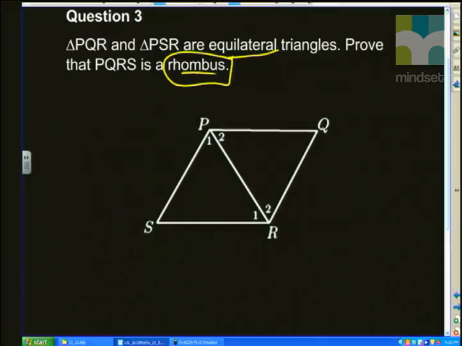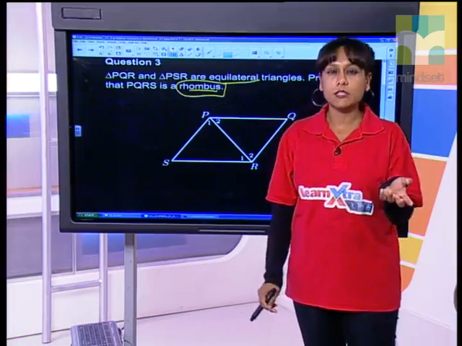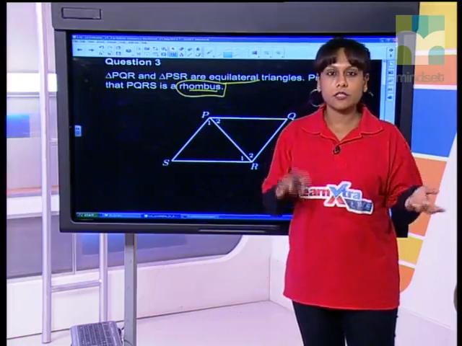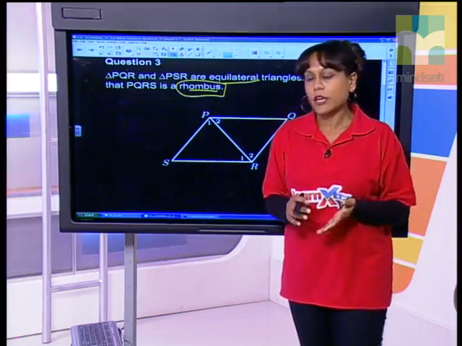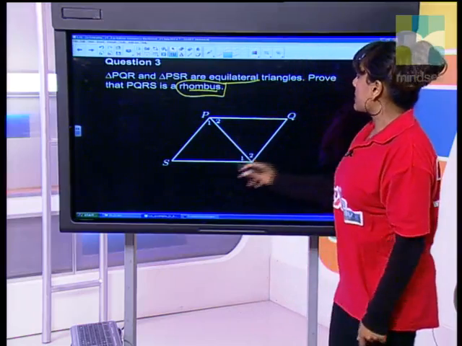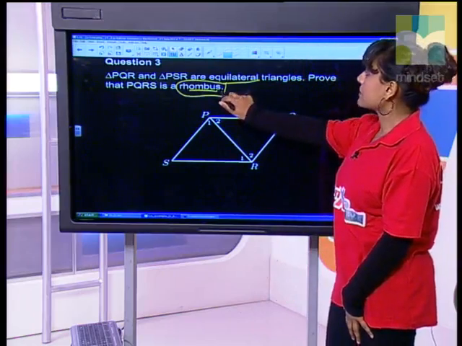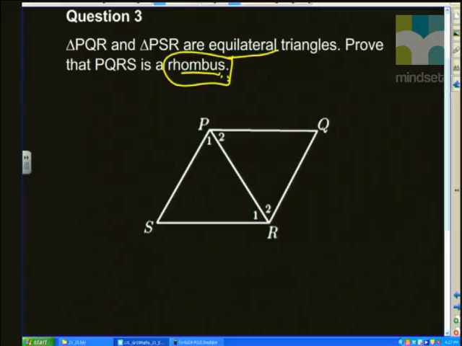Obviously, if you don't know what a rhombus is, that means you need to work a little bit harder on your theory, and you need to learn the properties of rhombuses, kites, etc. You need to learn all of those. Okay, so we're asked to prove that this is a rhombus. Now, one of the defining things is, remember, a rhombus is a parallelogram, which means you're going to have opposite sides being equal and opposite sides being parallel. But the thing that's special about a rhombus is that all 4 sides are equal. One of the defining properties.